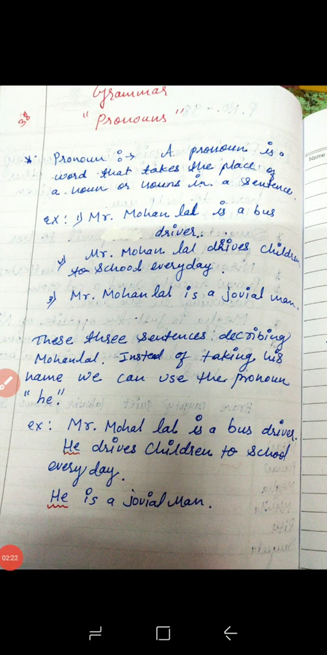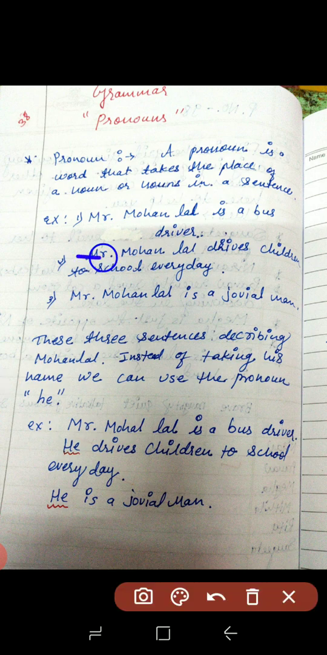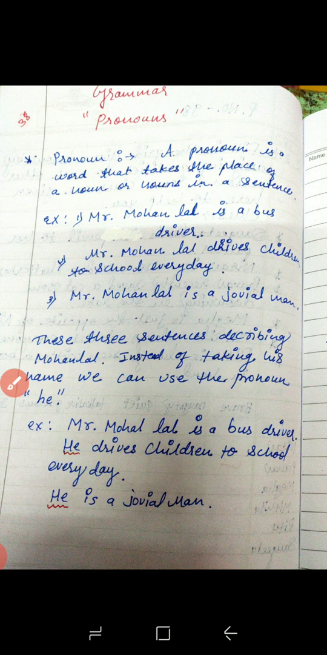Now, how can you use it in this sentence? Example: Mr. Mohan Lal is a bus driver. First of all you have to address his name. So, Mr. Mohan Lal is a bus driver. He drives the children to school every day. Here, instead of saying Mr. Mohan Lal, we are using the pronoun he. Then, he is a jovial man. So instead of addressing Mr. Mohan Lal again, we used the pronoun he. In this way you can use a pronoun instead of the noun. Understood?